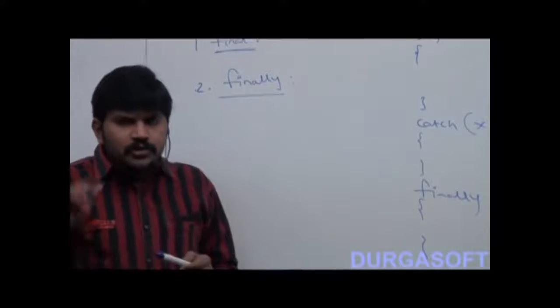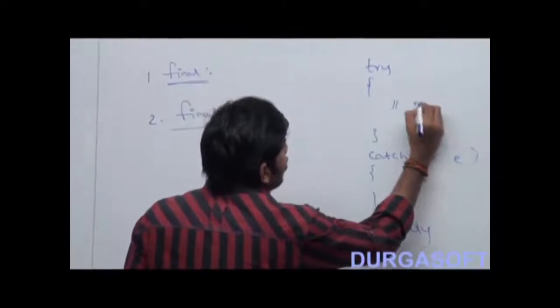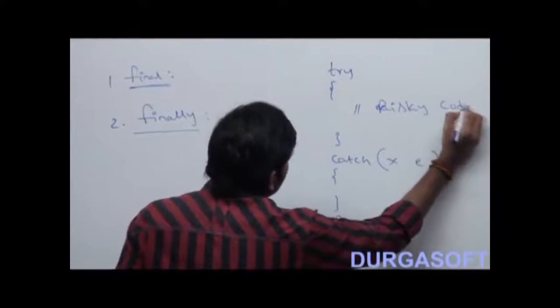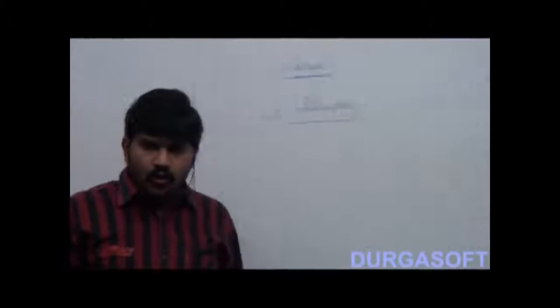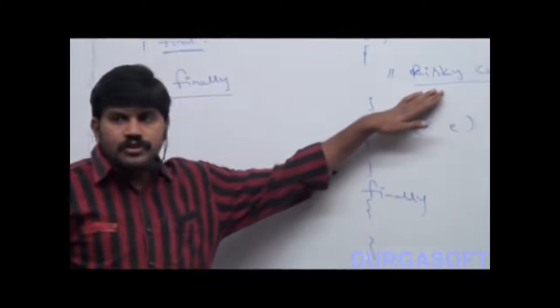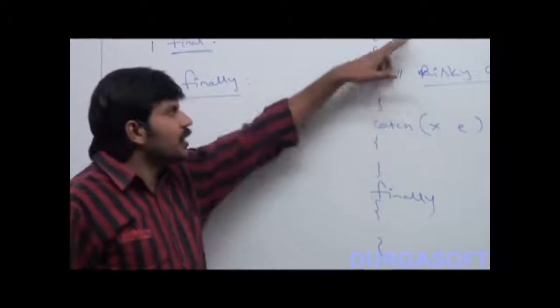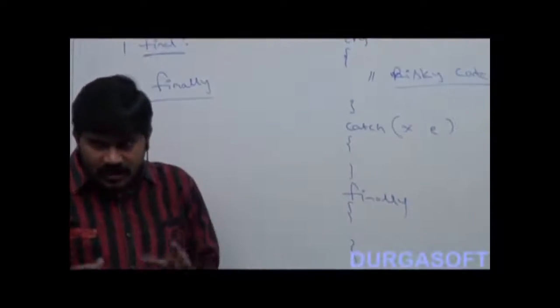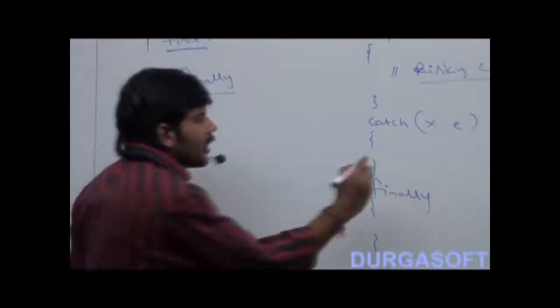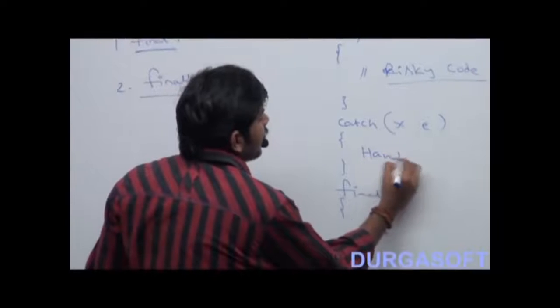Here within the try block, what code can we take? Risky code, the code which may raise an exception. That code we can take within the try block is the risky code, right? Next, within the catch block, what code can we take? Handling code.